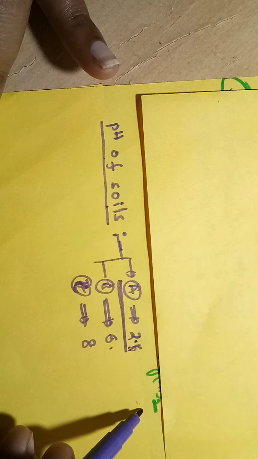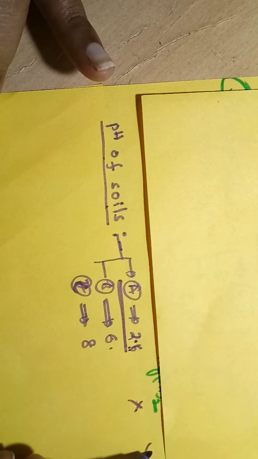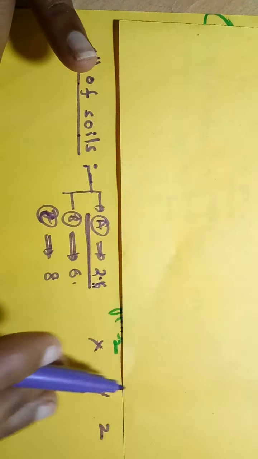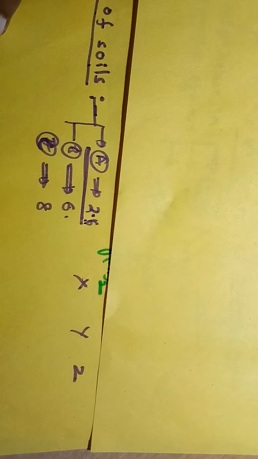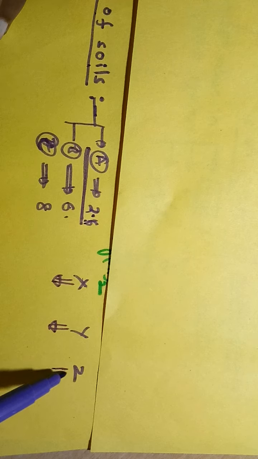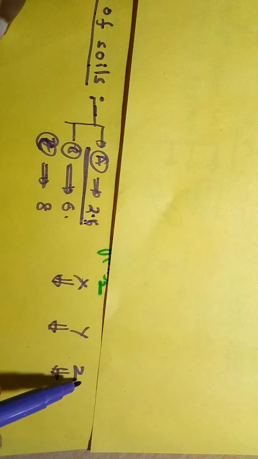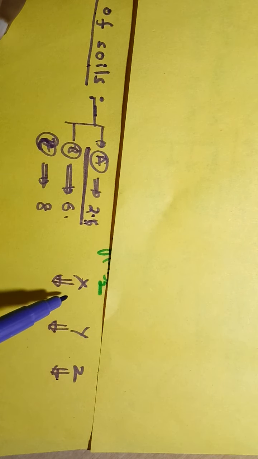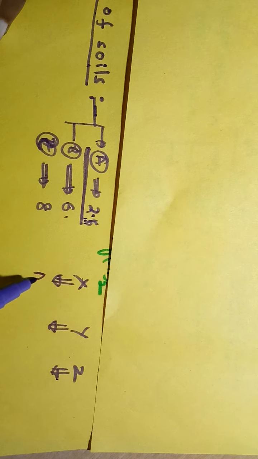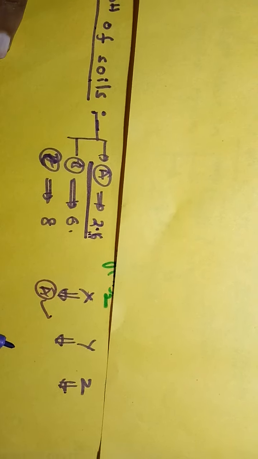If we consider XYZ soil samples and test the pH value of these soil samples, wherever the pH value of the soil is equal to the pH value suited to plant A, only then will healthy growth take place.